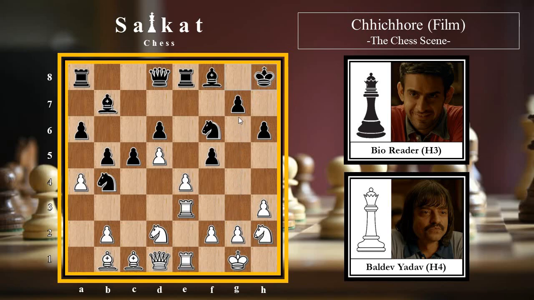And white plays another good move, which is b3. And the idea is that black has prevented one pin against the rook, so white is willing to create another pin against the bishop. What a game this is. However, the game continues with ba, c4, planning to bring this knight to d3, and bishop b2, again going according to the plan. This bishop is looking dangerous. He's now just a beast onto this long a1 h8 diagonal, putting a lot of pressure onto the g7 pawn and the king on h8.